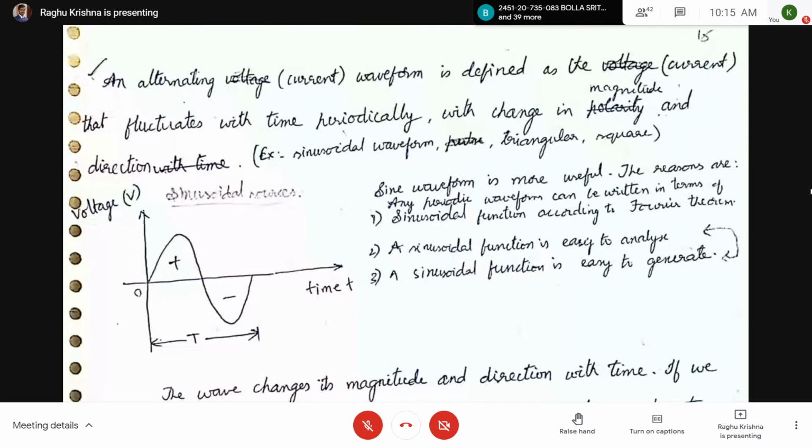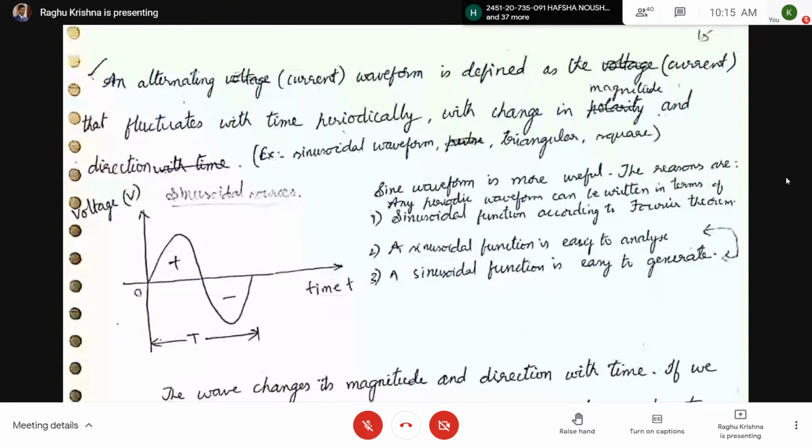Once again I am reading the definition. An alternating current waveform is defined as the current that fluctuates with the time periodically with the change in magnitude and direction. Examples of alternating waveforms are sinusoidal waveform, triangular waveform, and square waveform.